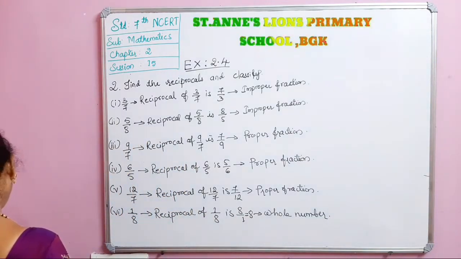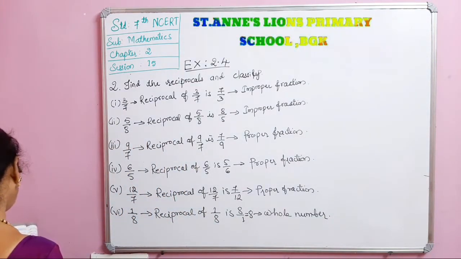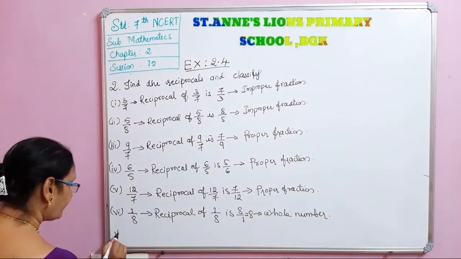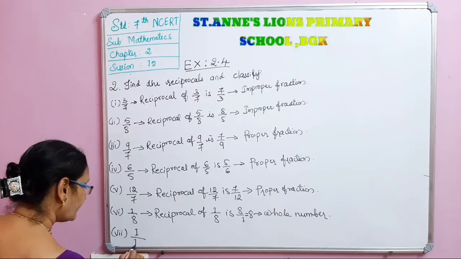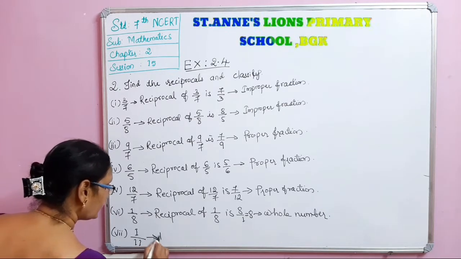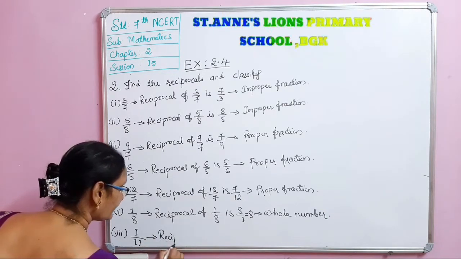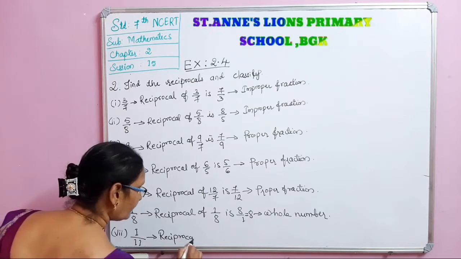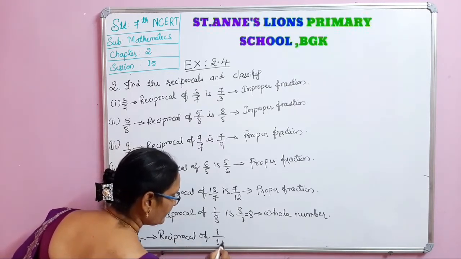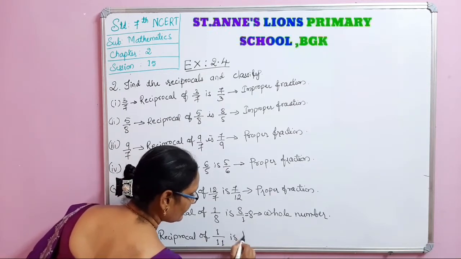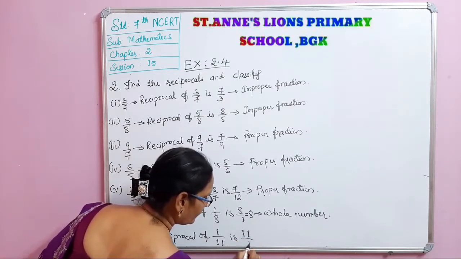Next, the last one, the seventh one, is 1 by 11. The reciprocal of 1 by 11 is 11 by 1.